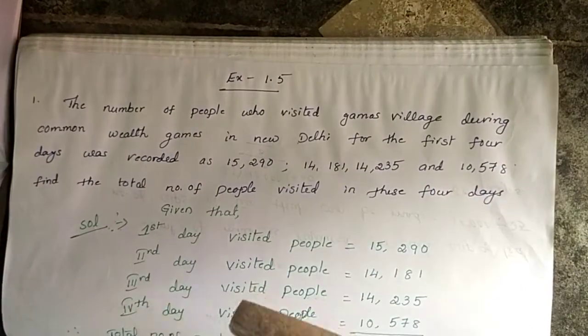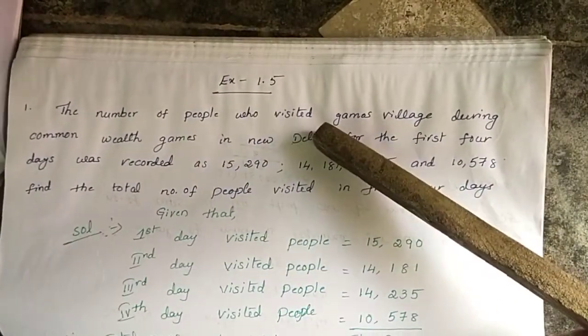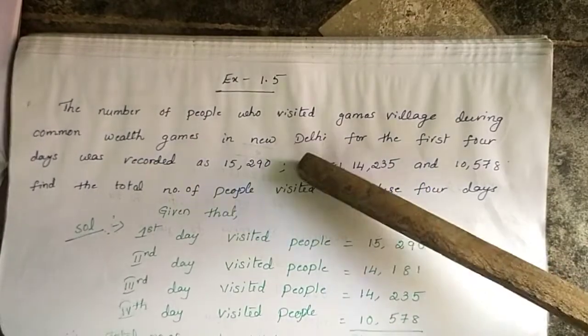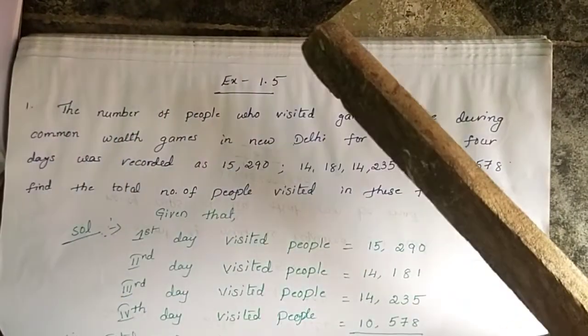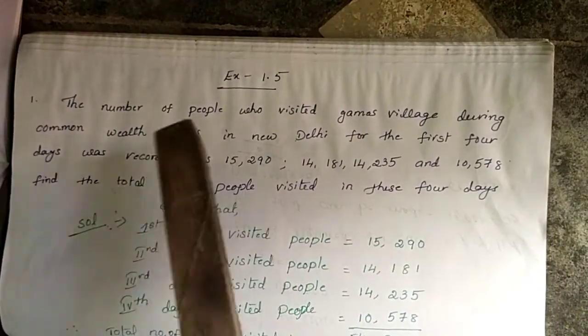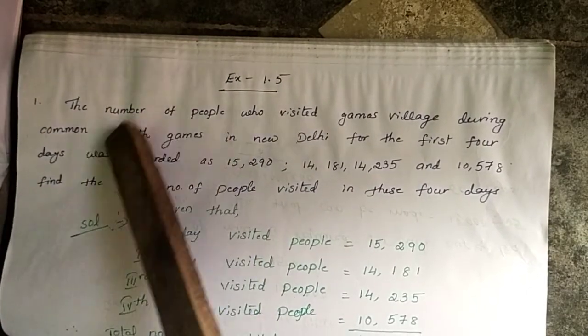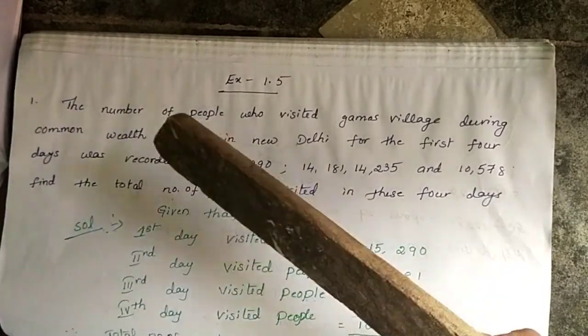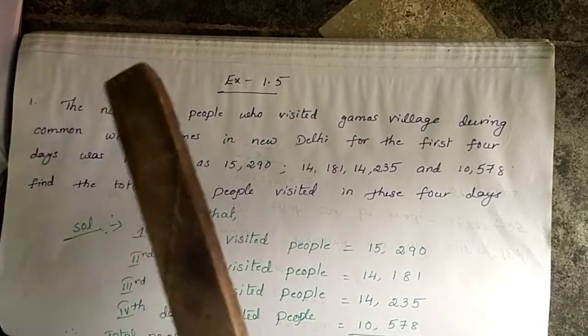When you do working sums, first you have to understand the problem. The answer is in the question only. First you understand the problem. You read it 1 or 2 times, or 3 times. First you understand the concept of the question, what we have to find, and what he gave in the question.